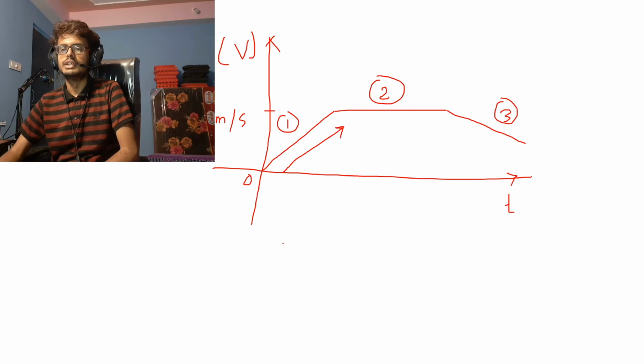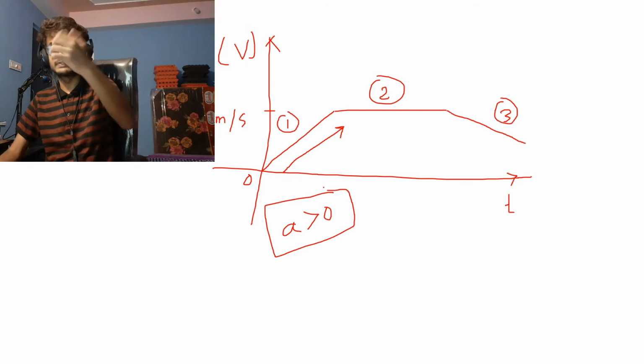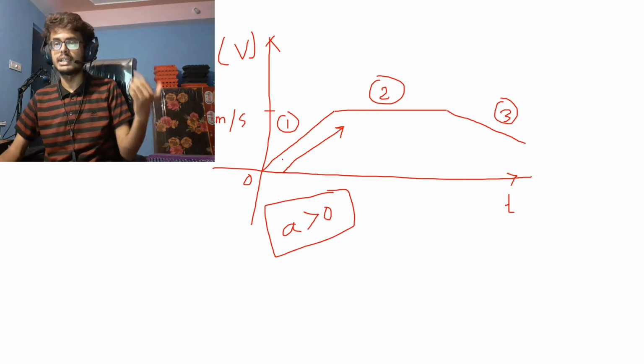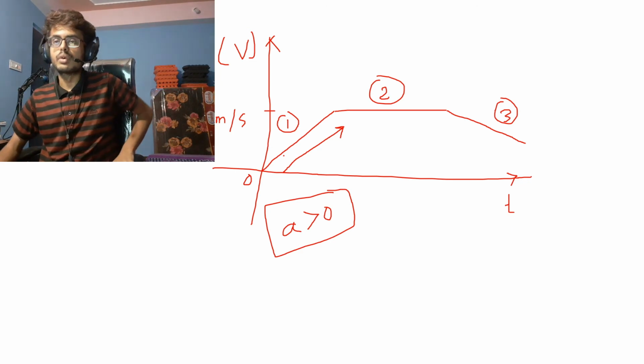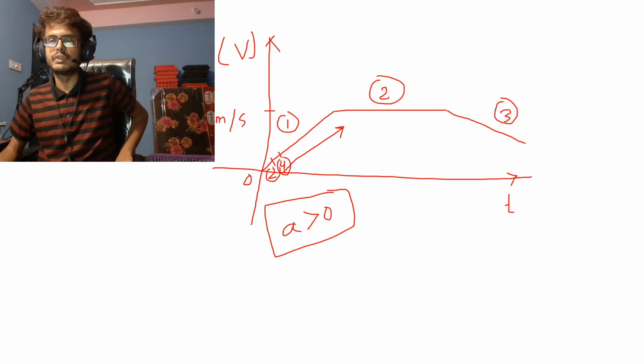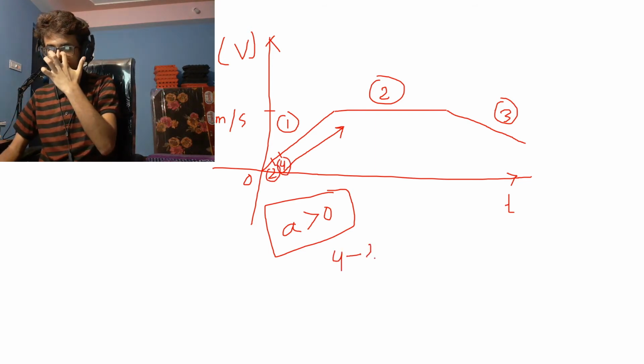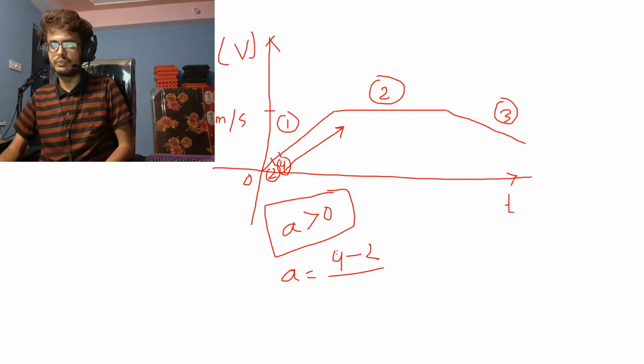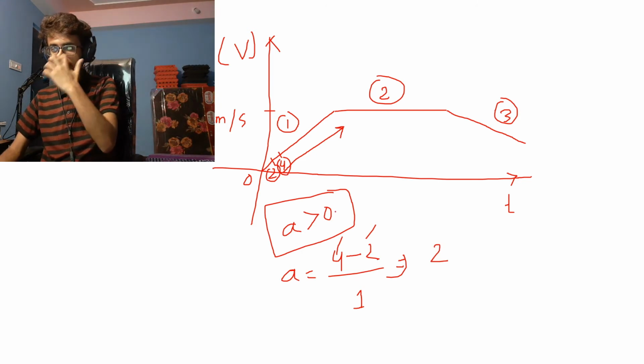So here the acceleration will be greater than 0 because it is accelerating, it is increasing its velocity. So from the previous one, the later velocity will be more. Like at this point, let's say velocity is 2. At this point, velocity will be 4, right? So v2 is greater than v1. So if I put in this formula, acceleration equal to v2 minus v1 divided by time, let's say it is 1 second difference. So the acceleration is 2. So the acceleration will be greater than 0.